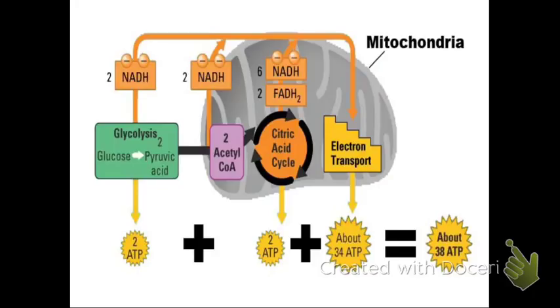Okay, so note here that a lot of ATP is made from the electron transport chain, whereas only 2 per glucose are made in glycolysis and the Calvin cycle. It's really important to note that distinction so that you know why oxygen is so important. Because without oxygen, we can't have the electron transport chain. Yes, we can make energy with glycolysis, but without oxygen, we can't make this volume of ATP.